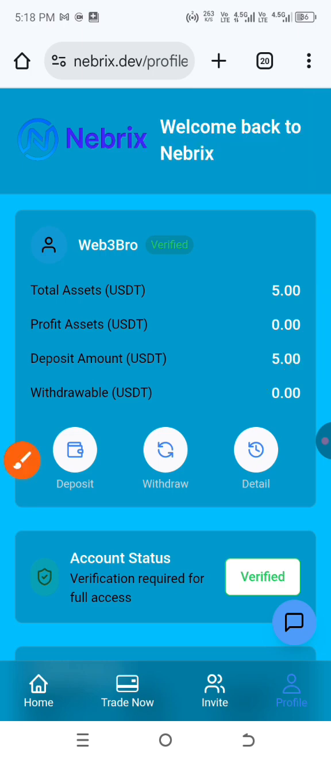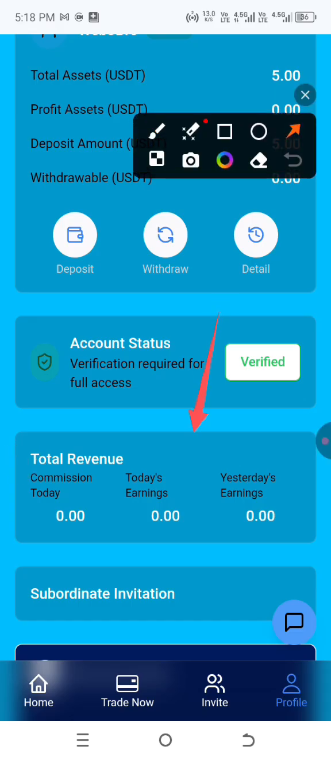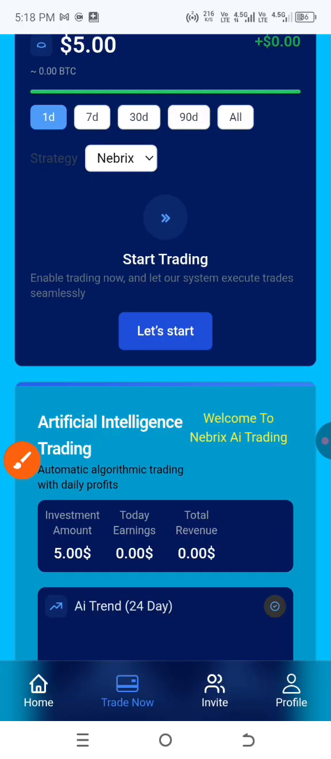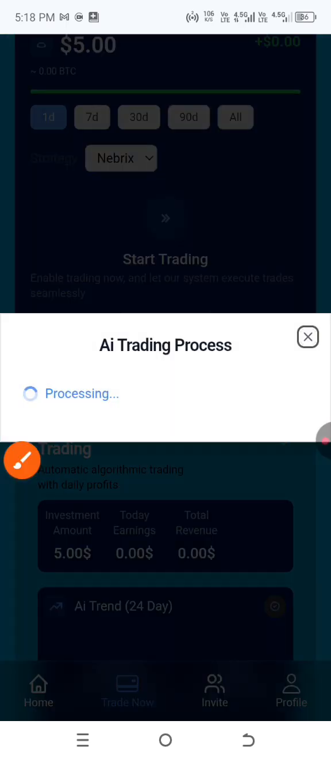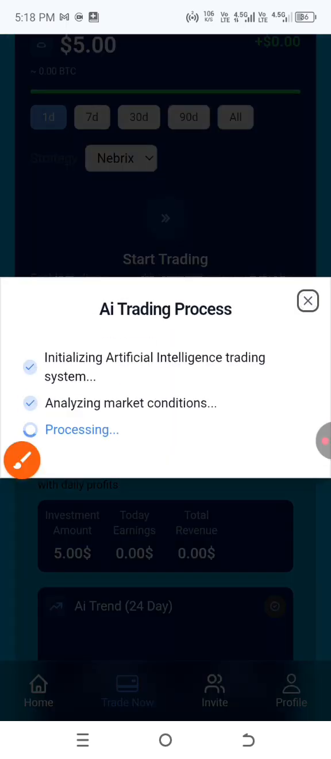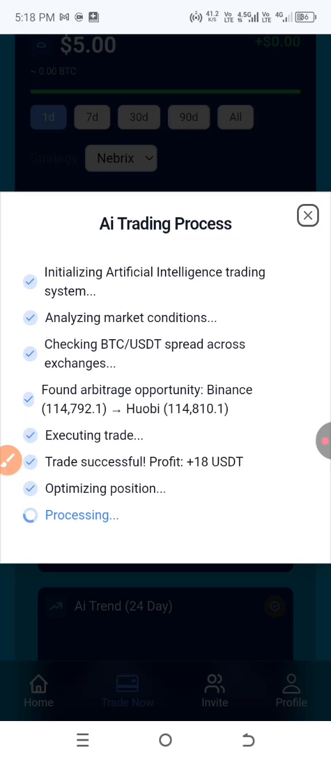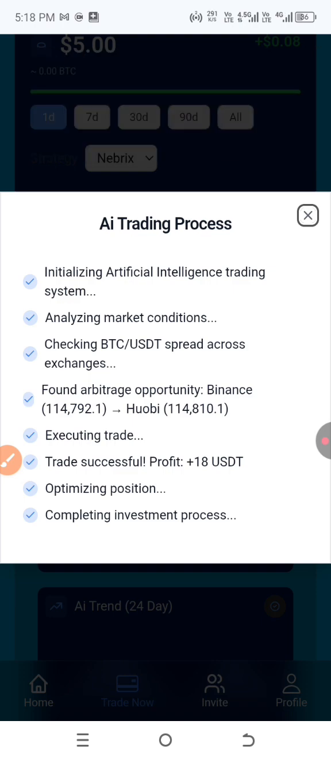Okay, so what are you going to do next after this? You're going to head over to where you see trade now. Let me show you. Trade now is right here. You click on trade now, and then you click on get started. That button you see, get started. Click on get started. Yeah, and then AI trading, AI process is analyzing, system completed. So investment created successfully, invested $5. You will earn $1.5, which is 0.07 daily.